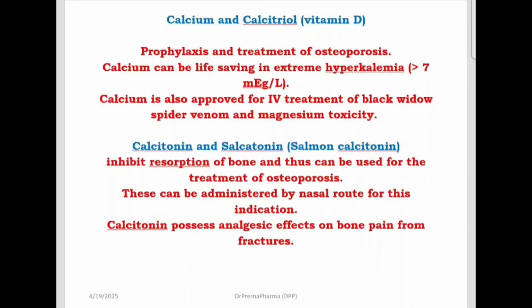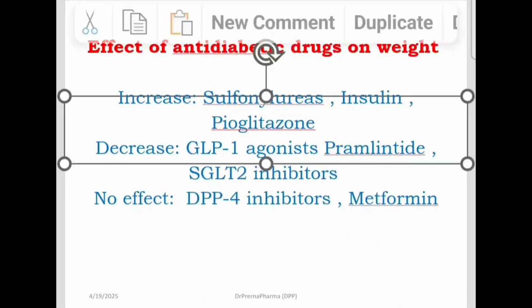So please remember, calcium is used in osteoporosis, also in black widow spider venom, and in extreme hyperkalemia. Then calcitonin and salcatonin inhibit the resorption of bone. They are also used in osteoporosis. Please remember these drugs: calcium, calcitriol, that is vitamin D, and calcitonin.